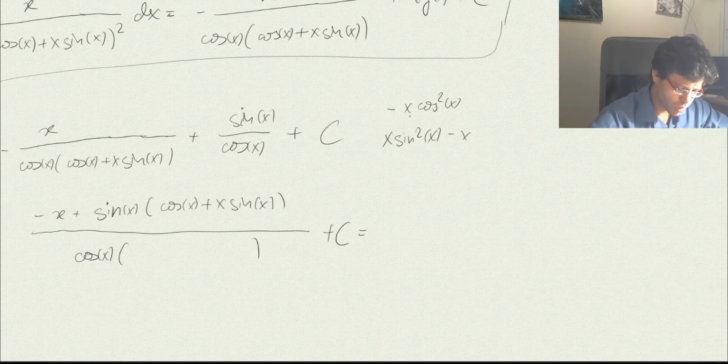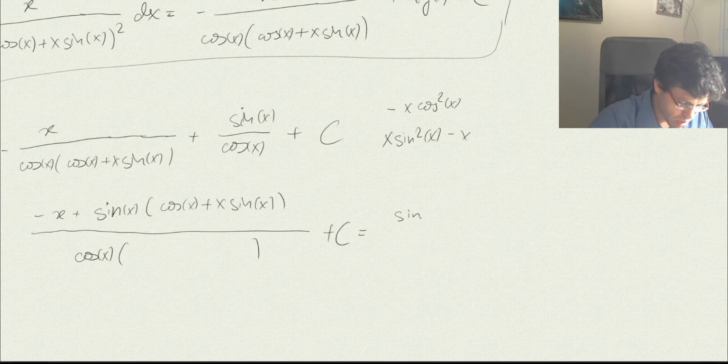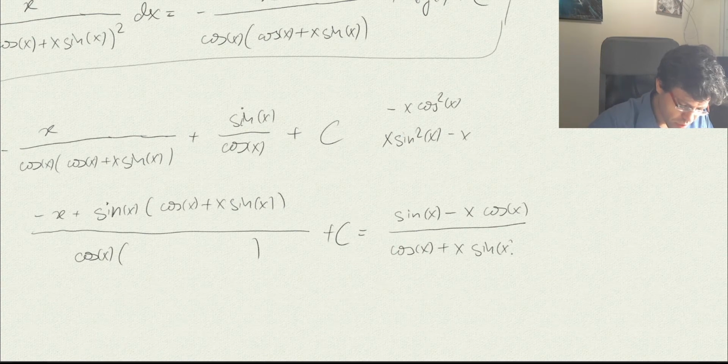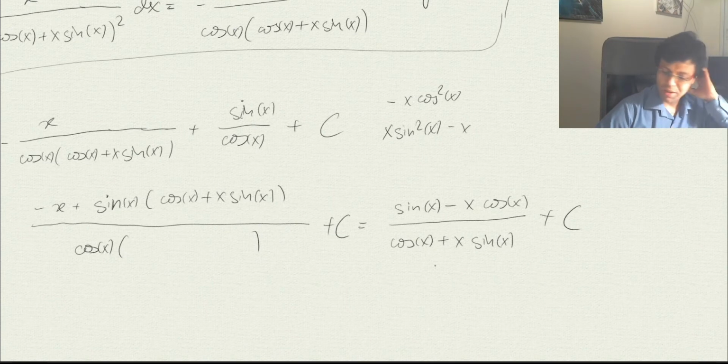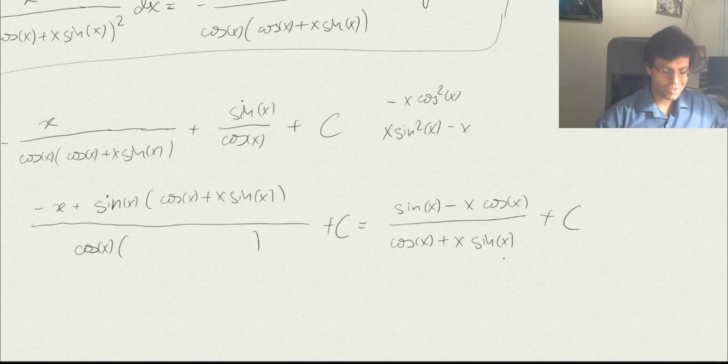Once we reduce the cosine, the expression that we're going to get is a nice one. So here we reduce the cosine, so it's going to be sine of x minus x cosine of x, and then at the bottom we're going to have what we had, cosine of x plus x sine of x, plus c. Yeah, that's the nicer answer. And yeah, that wasn't easy at all.